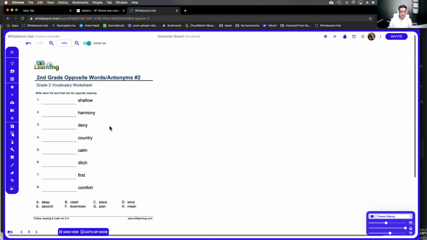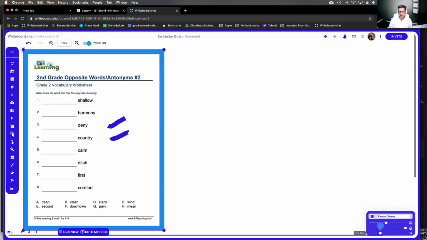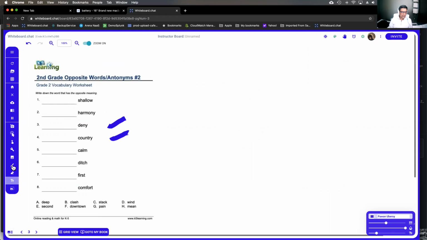And I can start drawing, annotating on it, I can start typing on it, I can do everything right away on the whiteboard, right? So you don't have to do anything and you can start typing on top of the PDF right away. And then you can invite students to the class.